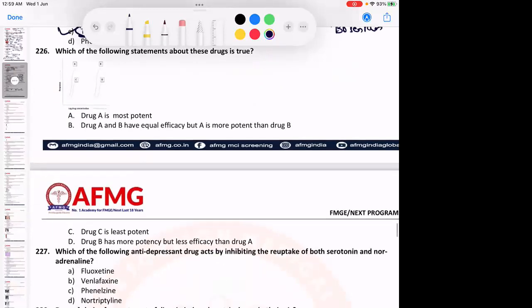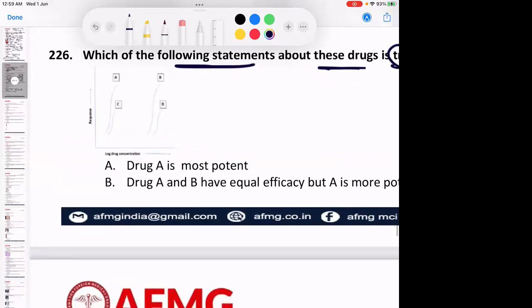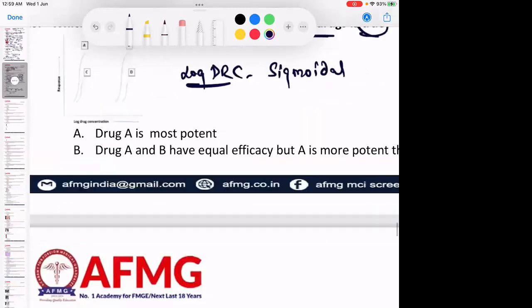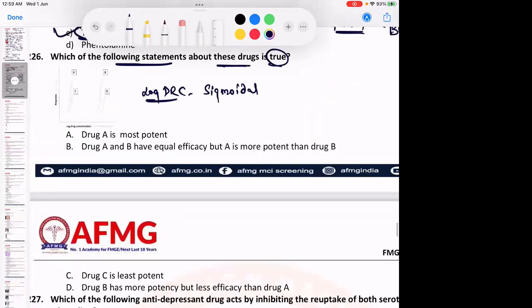Which of the following statements about these drugs is true? So what do we see? We see these 4 drugs, and you have a log DRC. As we know, the log DRC is sigmoidal in shape. So what do we see here? As we know, there are 3 important features. Let us revise once again.